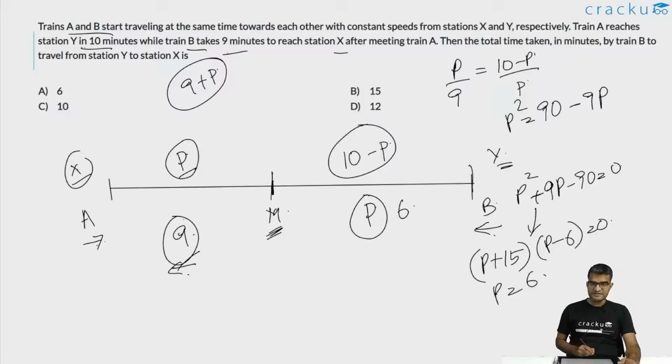So this is 6 minutes. So they met for the first time after 6 minutes. B has taken 9 minutes to go from M to A. A has taken only 4 minutes to go from M to B. So the total time that A has taken is 6 plus 4, which is 10, and the total time that B has taken is 6 plus 9, which is equal to 15. So the correct answer is 15 minutes.